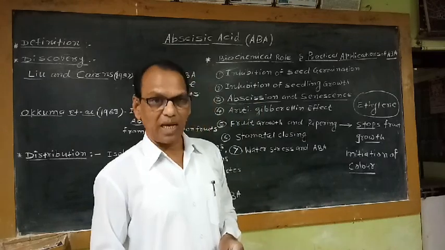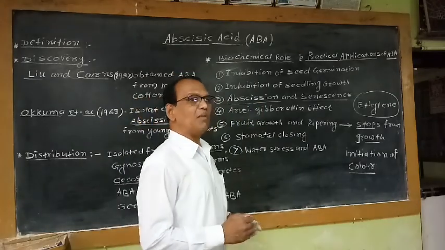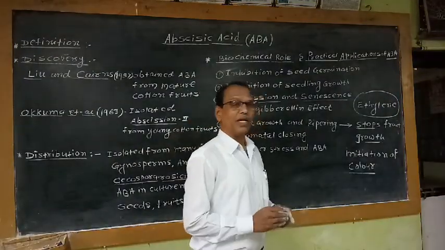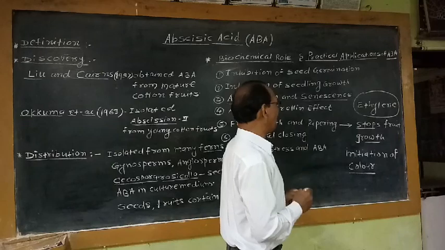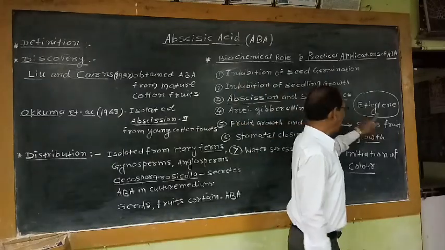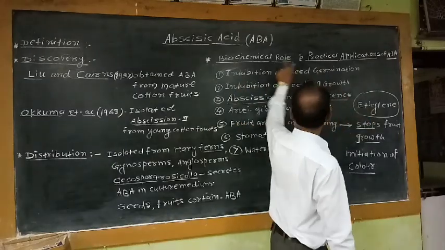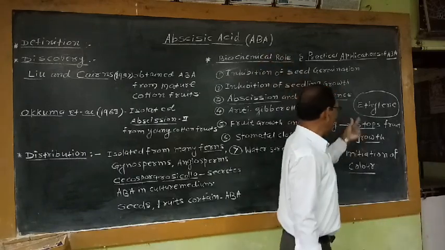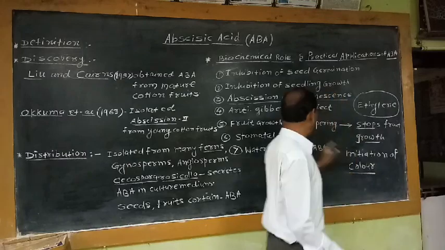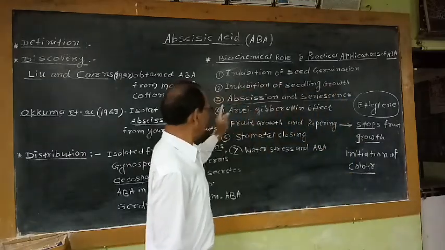But when this fruit becomes ripe, these organic acids are converted into sugars. So this happens due to the activity of ethylene, and in the synthesis of ethylene, this ABA plays an important role. That means ABA induces or promotes the synthesis of ethylene, which is responsible for ripening of the fruit.